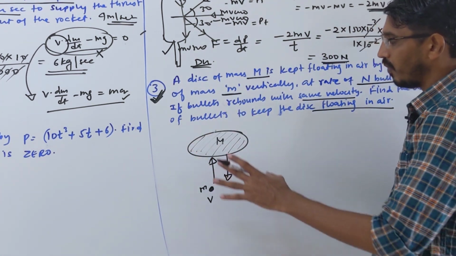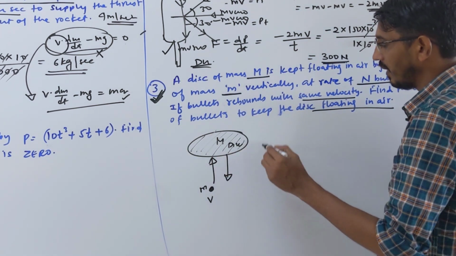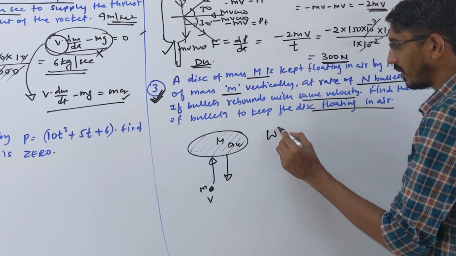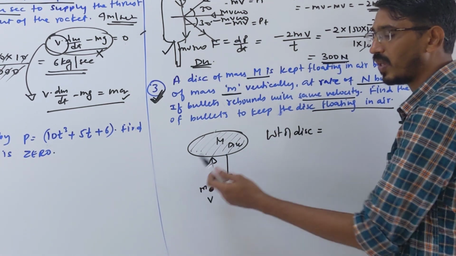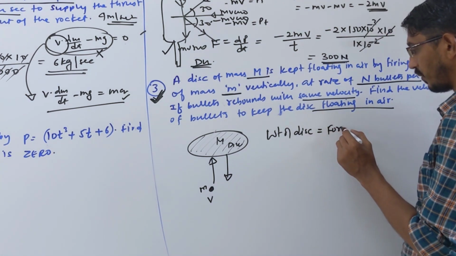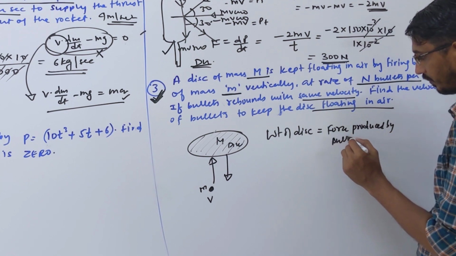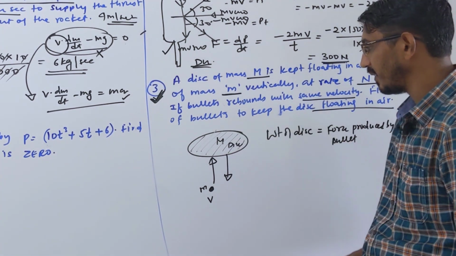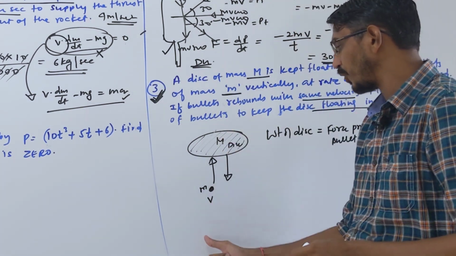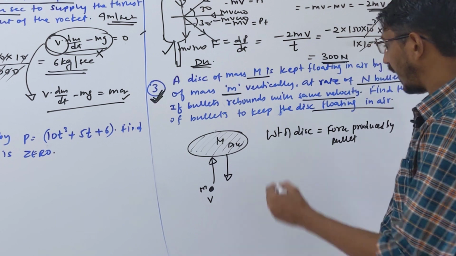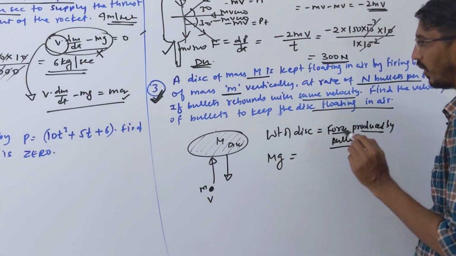What we are trying to do here is balance the weight of this disk. The weight of the disk is balanced by the force applied by the bullets. We keep the disk floating in air, which means the weight of the disk, mg, is balanced by the force produced by the bullets. The weight of the disk we know is mg, that's simple. Now you want to know the force produced by the bullets.